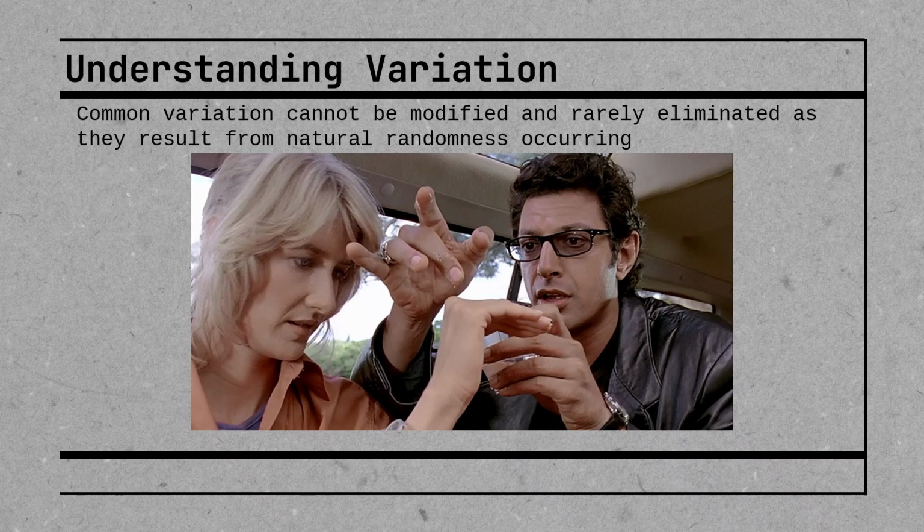This is a source of common variation, okay? So there's nothing that can be done to change this variation. It's at a very microscopic level, but every time a drop of water hits this woman's hand, it's going to flow down her hand in a different direction, okay? This is just the natural randomness that's occurring.